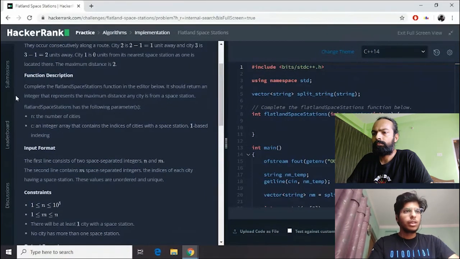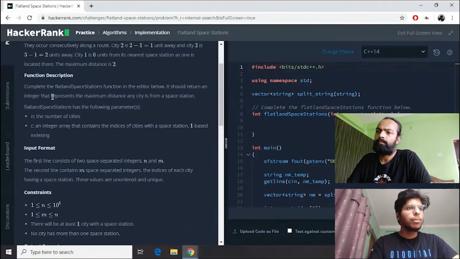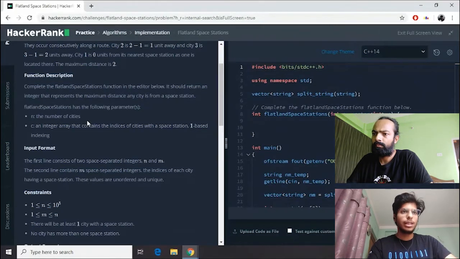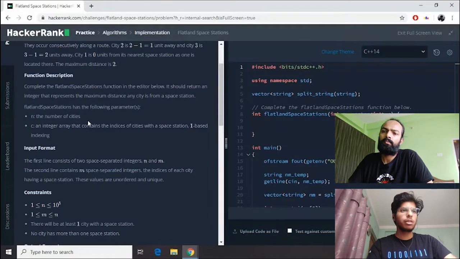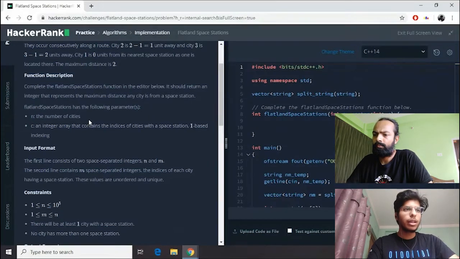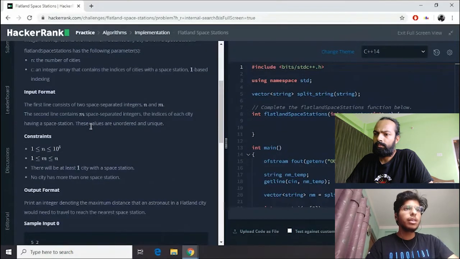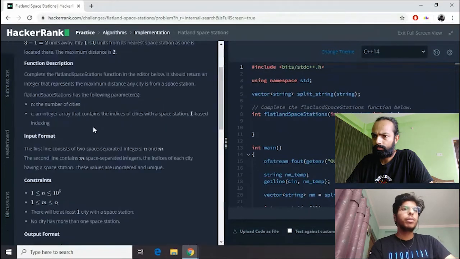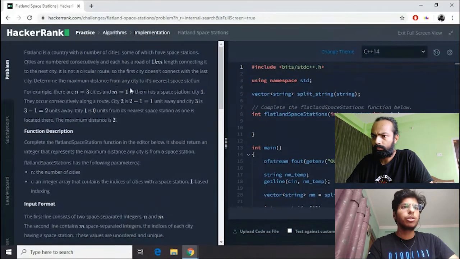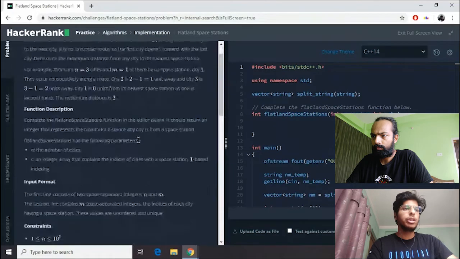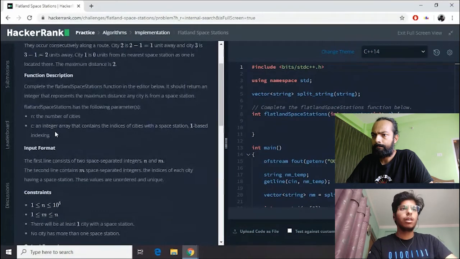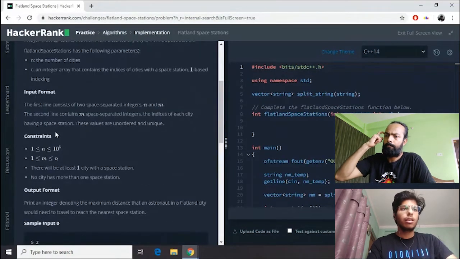So let's see the function that we have to complete. It says complete the flatlandSpaceStations function in the editor below. It returns an integer that represents the maximum distance any city is from a space station. The function has the following parameters: n, the number of cities as we have discussed earlier, and c, an integer array that contains the indices of cities with a space station, one-based indexing. So c will be an array of the cities that have space stations.